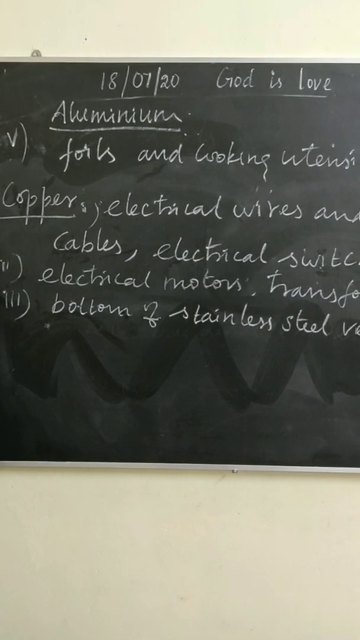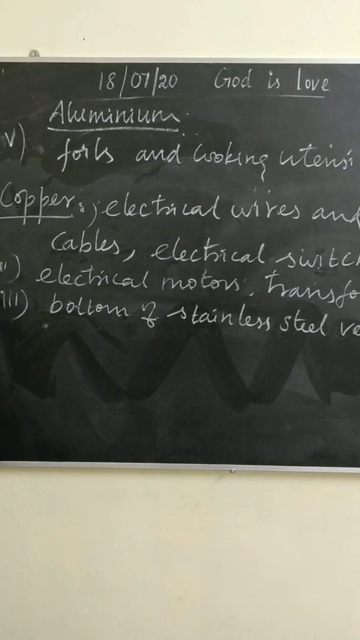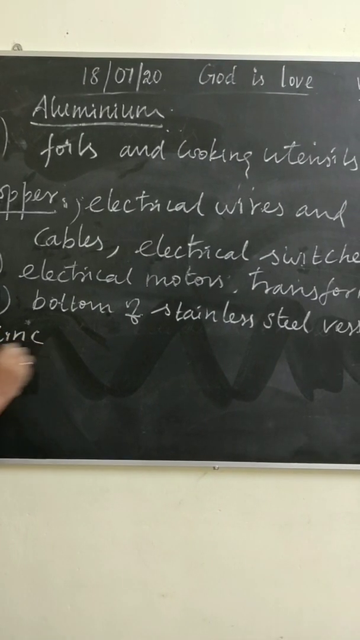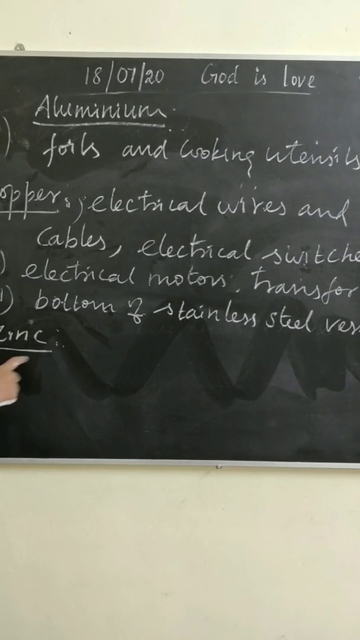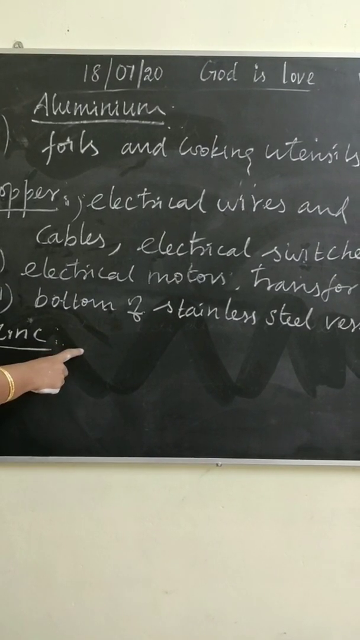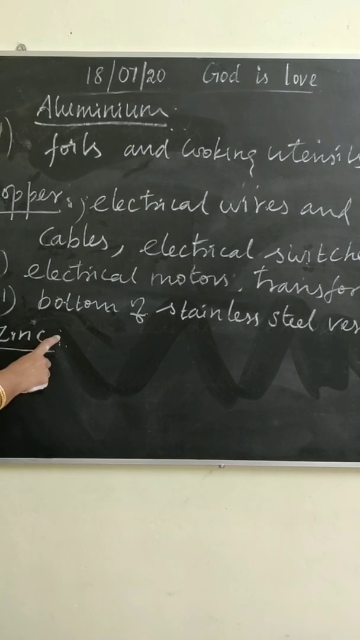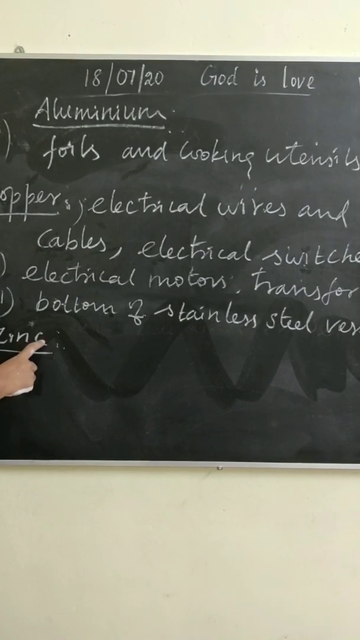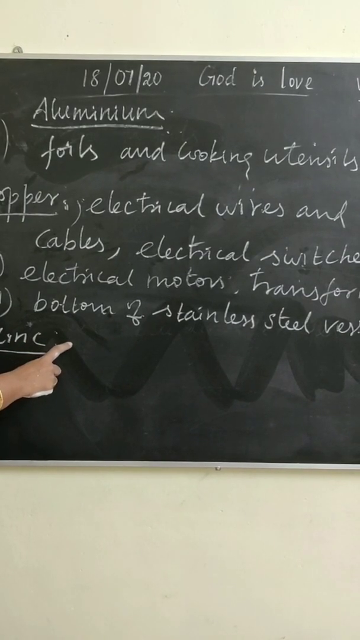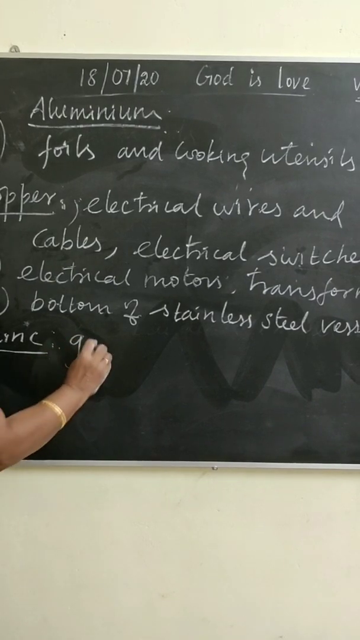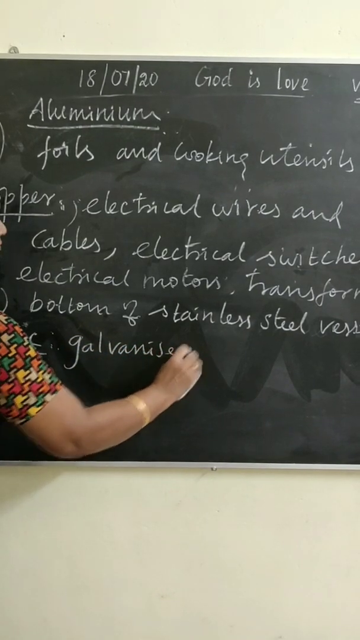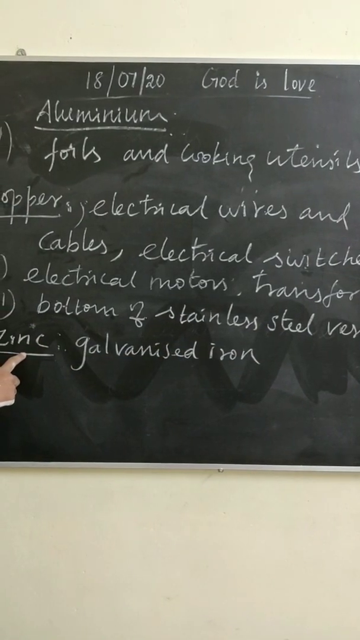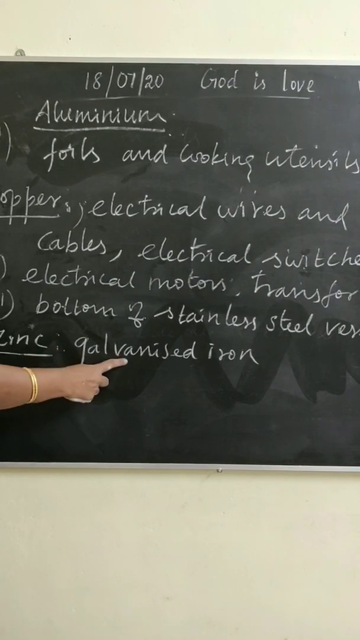Yes. Next metal is zinc. Next metal is what? Zinc. Yes. It is used to make corrosion resistant pipes, because zinc is used to make corrosion resistant galvanized iron.